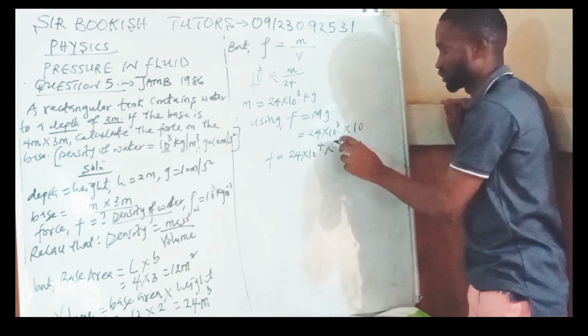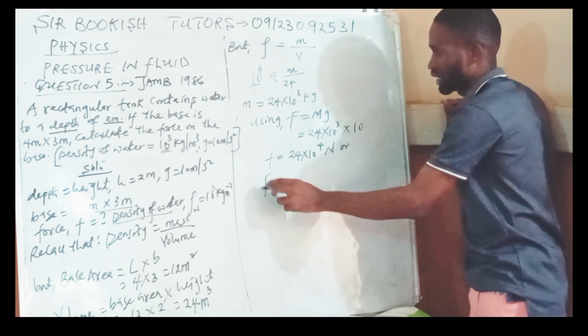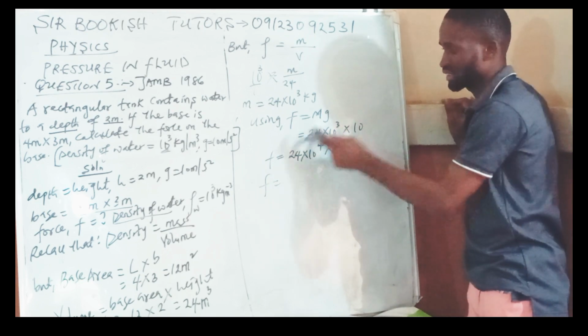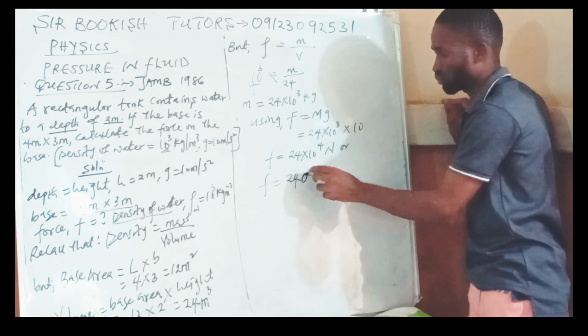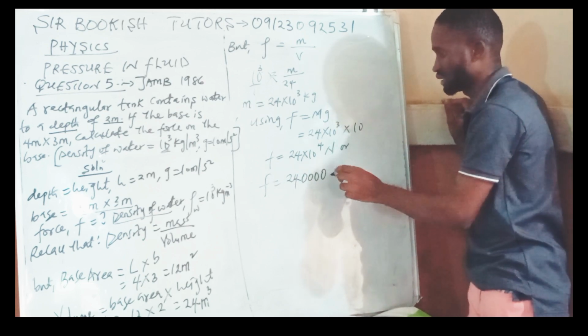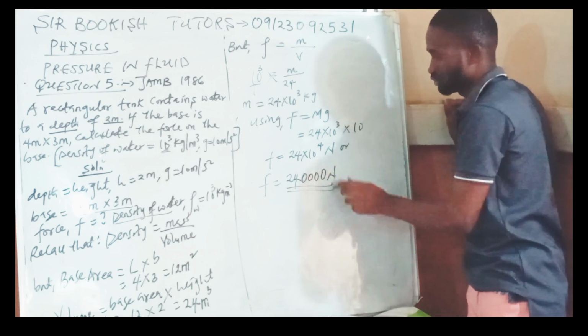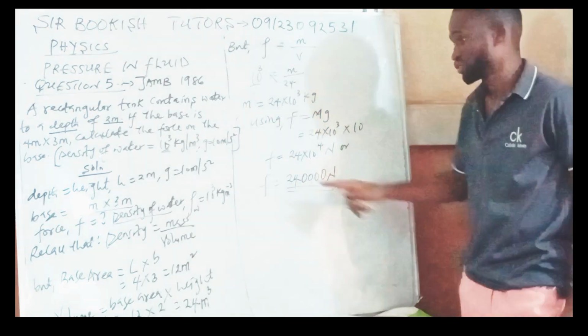Newton for F. This is standard form. I can make it a whole number by writing 24, then adding 4 zeros: 1, 2, 3, and 4. So this becomes the answer for the 4.